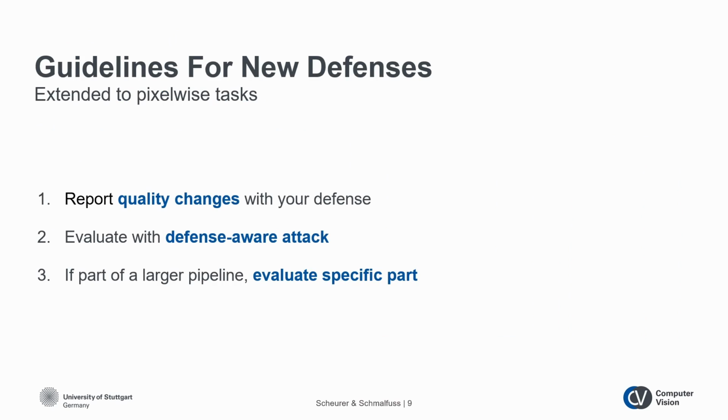Based on our findings, we create guidelines for publication of new defenses to extend the best practices in classification to pixel-wise tasks. First, you should always report quality changes together with the robustness of your method. Second, this robustness should not be the robustness with regards to existing attacks, but the method that you propose should be able to withstand attacks that are tailored to the new defense. Lastly, if the method that is improved is part of a larger pipeline, such as optical flow being part of action recognition pipelines, then the subtasks should be evaluated separately, in our case optical flow.